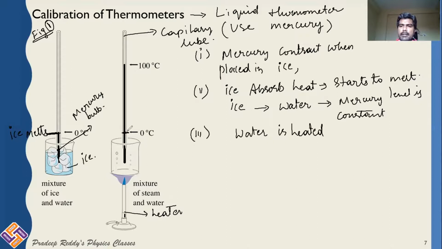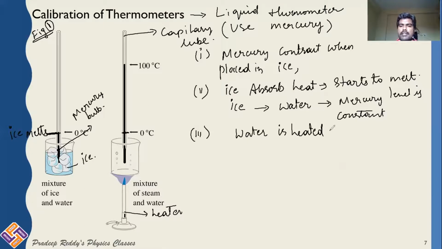As water gets heated up, mercury which is in contact with this water also absorbs heat energy. Mercury is very sensitive. Therefore, immediately as it absorbs heat energy from water, definitely its level rises. Mercury expands.